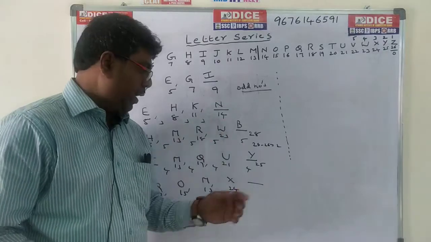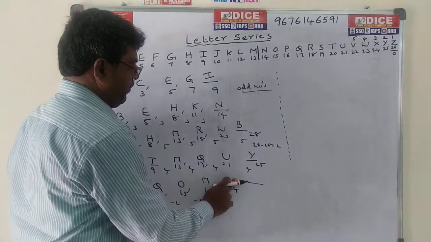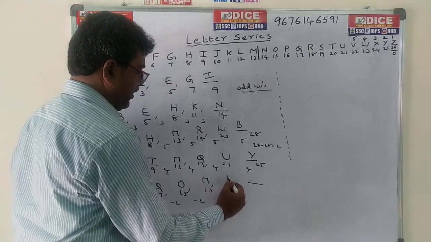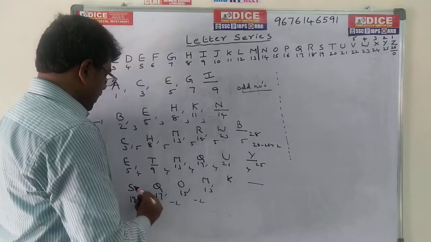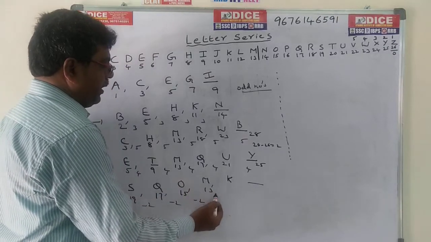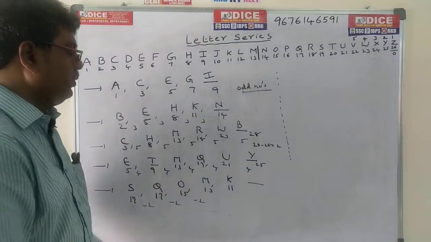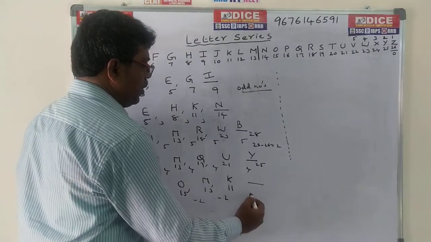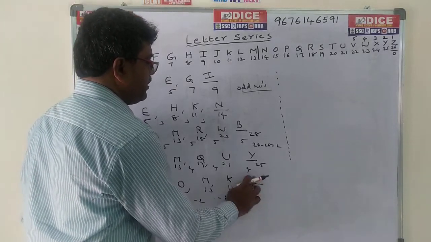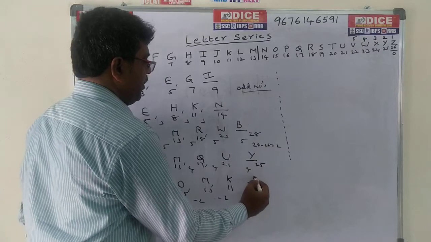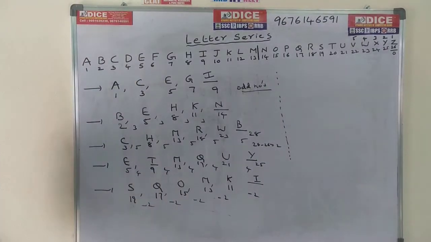Okay, now come to the last problem. Here S, Q, O, M, this is not X, this is K. So now it becomes S 19, Q 17, O 15, M 13, K 11. Now the difference is minus 2, minus 2, minus 2. Here also minus 2. So 11 minus 2 is 9, and 9 means nothing but I is the answer.